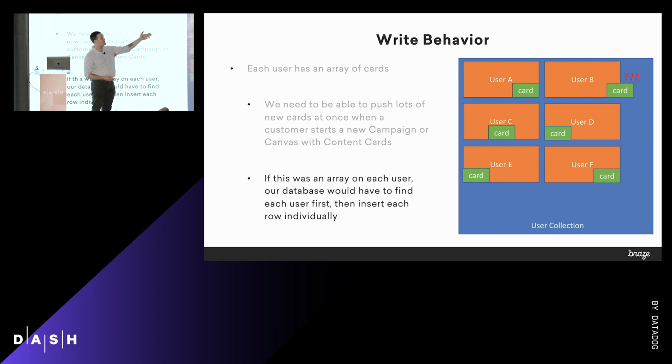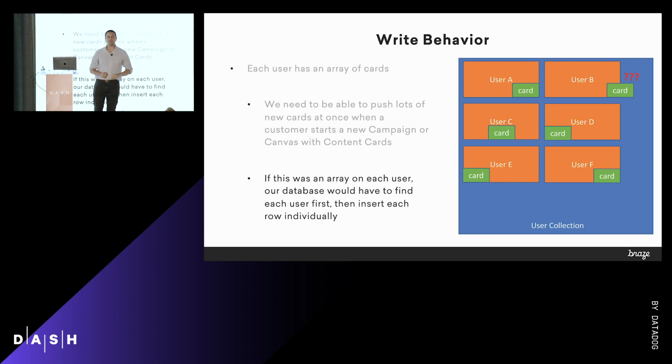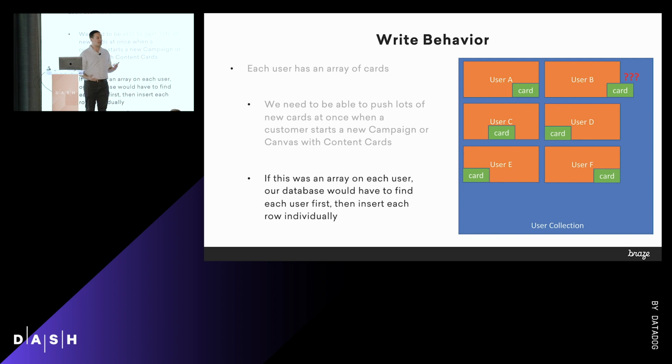So what about the case of user B? User B there, they don't have any more space to write that card. So what that means is during this 1 million card write that we're about to do, we have to stop the world and take user B, and let's say it's 128 kilobytes of space. Well, we have to go find 256 kilobytes of space somewhere else on the disk, copy all of user B over there, and then now we can insert that card in the array. And it turns out that even if you have to do that 1% or less of the time, that behavior is not something you want in a production system. It could be very slow.